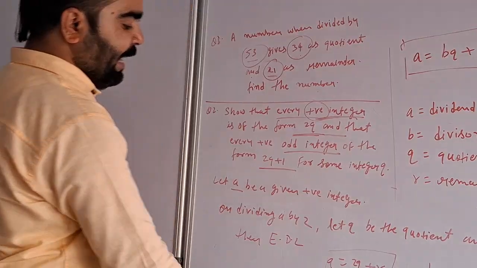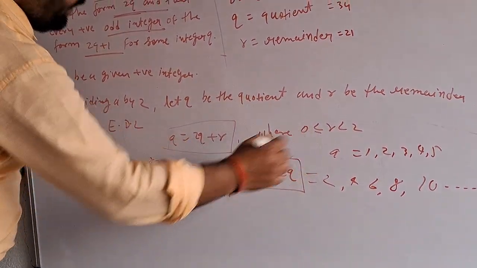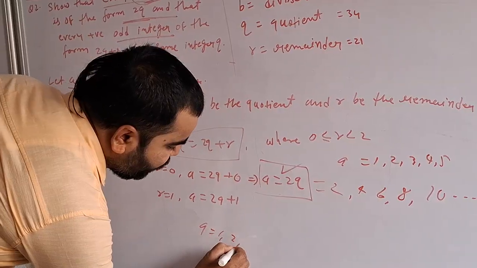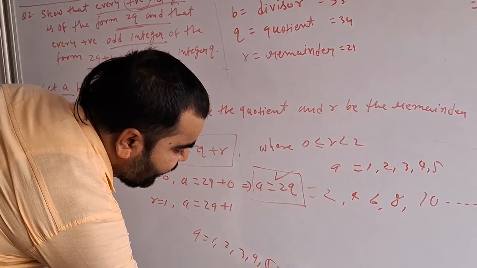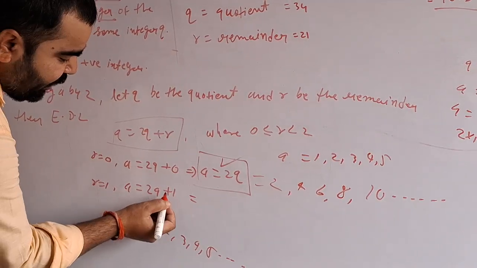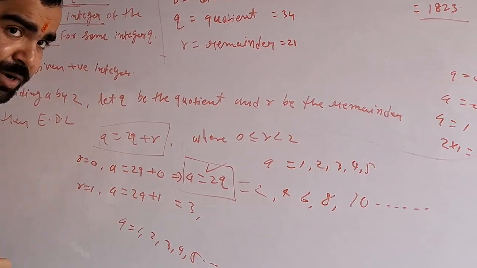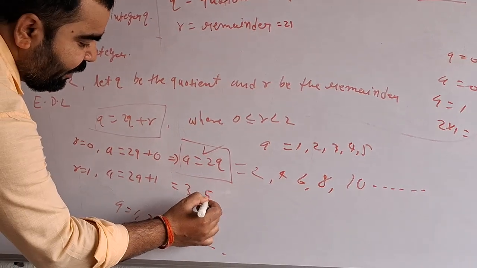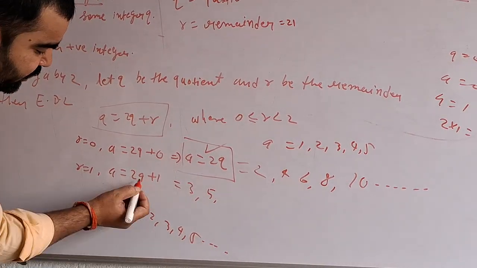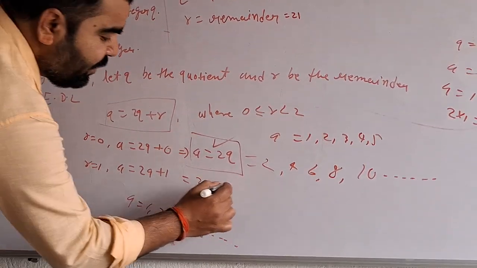Okay, now take any value in the equation 2q plus 1, for example q is equal to 1, 2, 3, 4, 5. Put q is equal to 1 here: 2 plus 1 is 3. q is equal to 2: 2 times 2 plus 1 is 5. q is equal to 3: 2 times 3 plus 1 is 7.